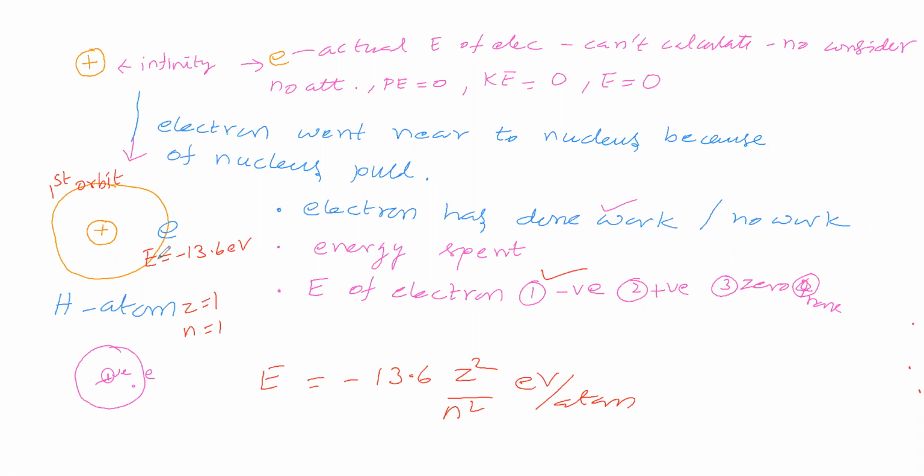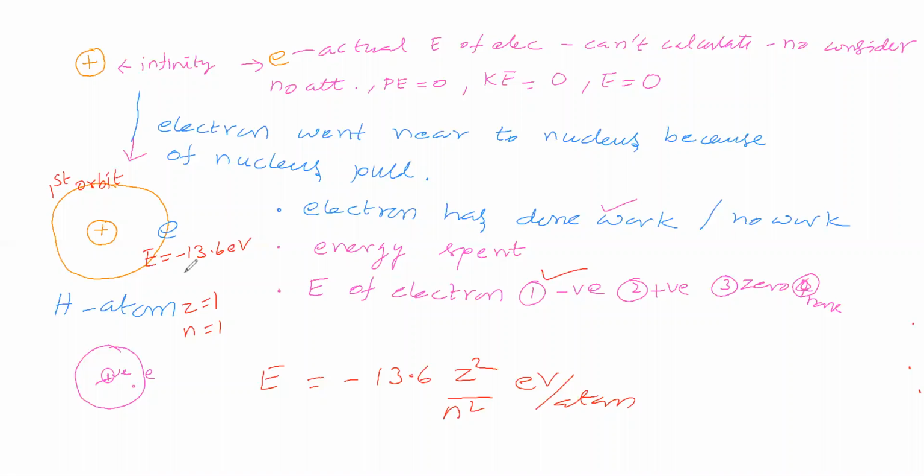Now, the energy of the electron in the hydrogen atom in the first orbit is minus 13.6 electron volt. Why is it negative? Why did Niels Bohr derive the energy of the electron as a negative value? What was Niels Bohr's thought?